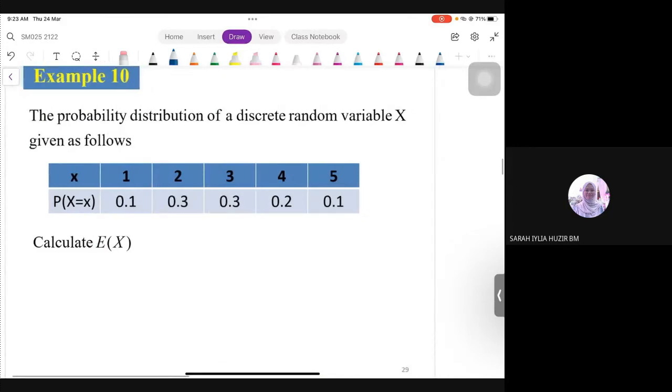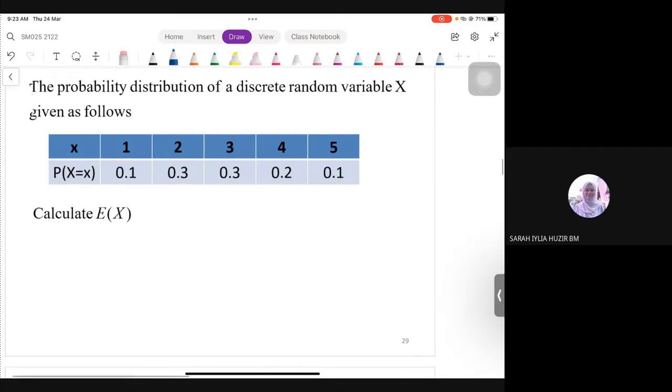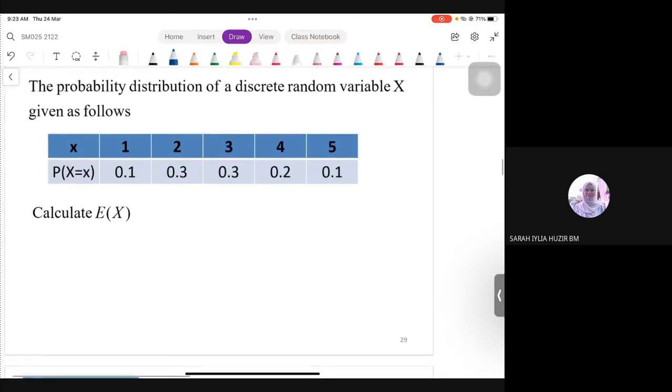Next example, we have a probability distribution as follow. Calculate E(X). Nampak? Soalan keluar terus notation je. Then you must know lah directly what is the formula. So for expectation, apa tadi formula? Summation of X times with its probability. Kalian formula ni tak ada markah, saya saja tulis nak ingatkan. Okay, so now darabkan satu-satu.